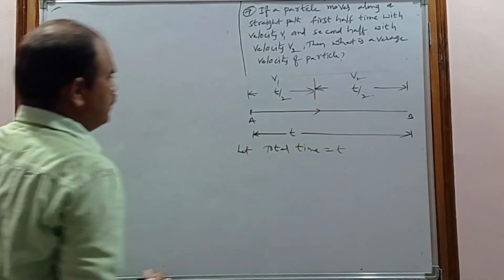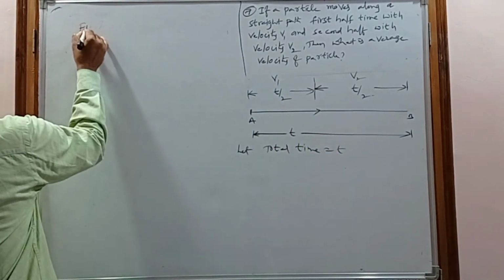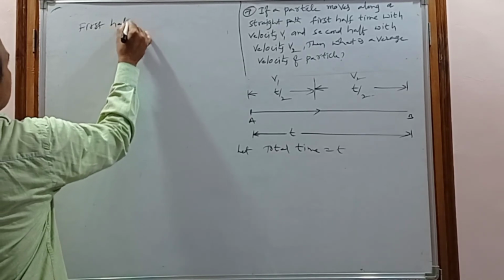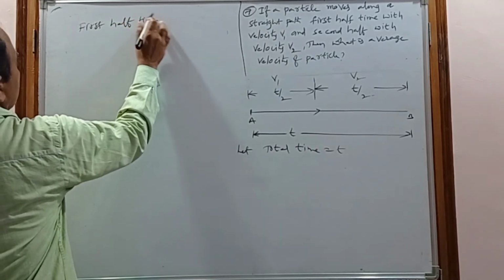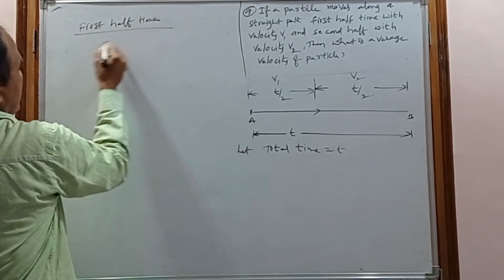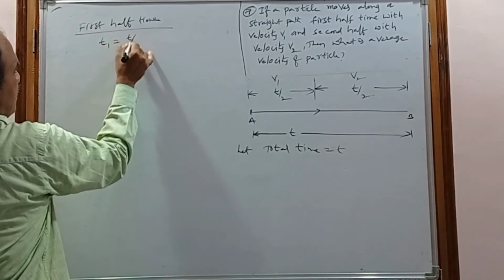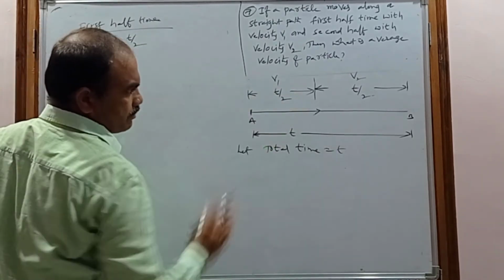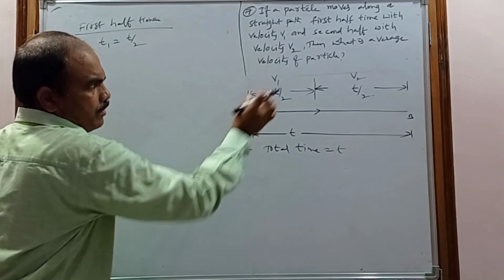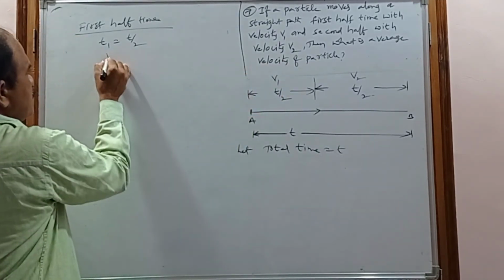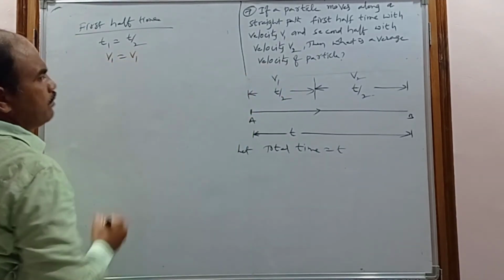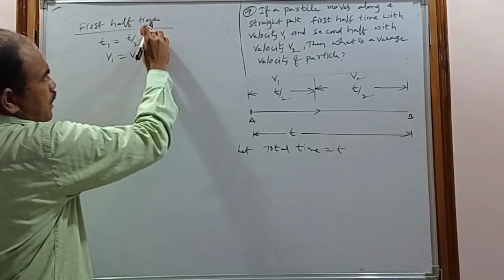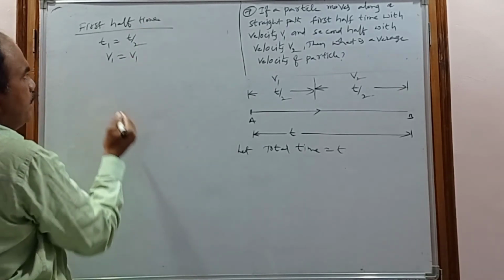Now coming to the first half time. In the first half time, the time will be considered t1. t1 is equal to t by 2. This is the first half time. In the first half time, the body moves with what velocity? v1. So the velocity is considered v1. In the first half time, you know the time and you know the velocity. How can we calculate the displacement?